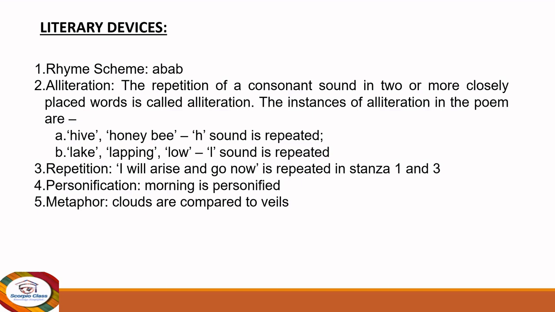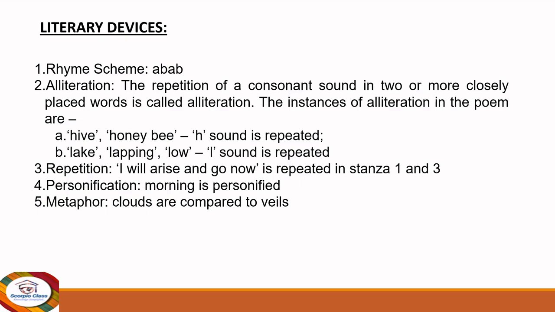Next, we also have repetition. I will arise and go now. This sentence is repeated in stanza 1 and 3. So it is repetition. Then we also have personification. Here, morning is personified. What is personification? It is giving a human character, right? So when you say that morning is wearing a veil, wearing is a quality of a person, where a human quality is given to morning. So thus you can say it's personification.